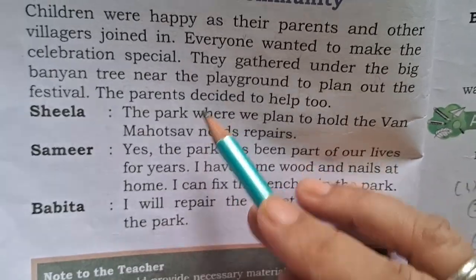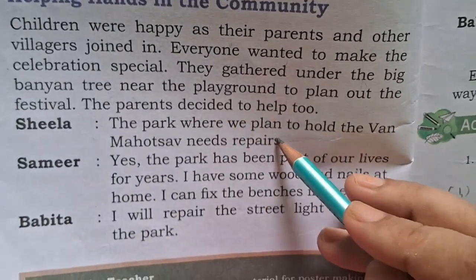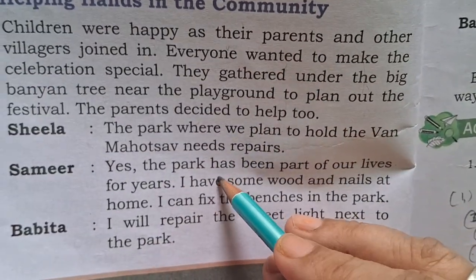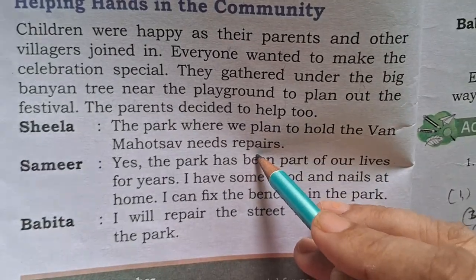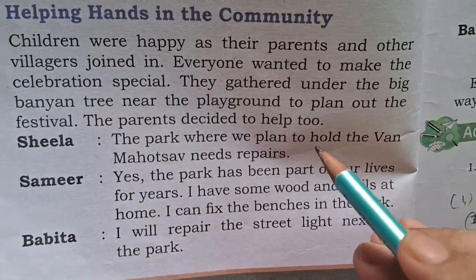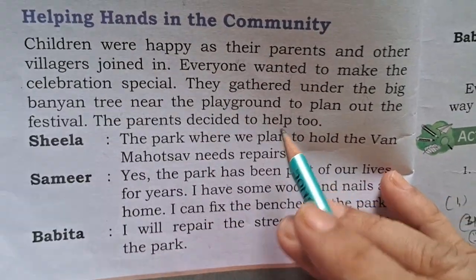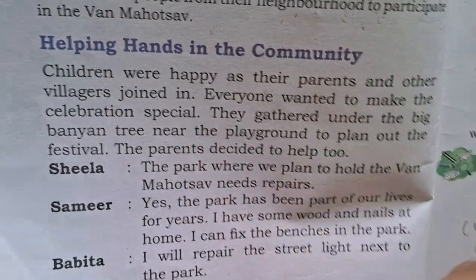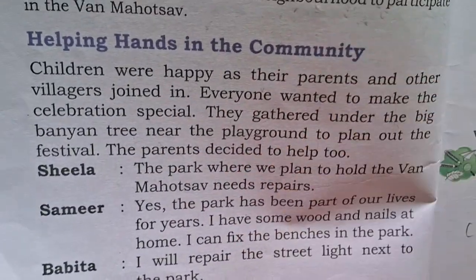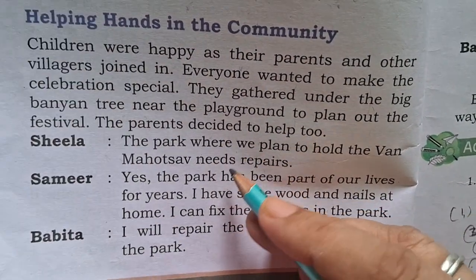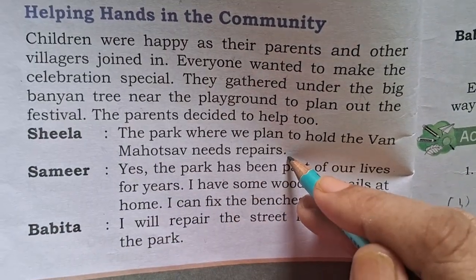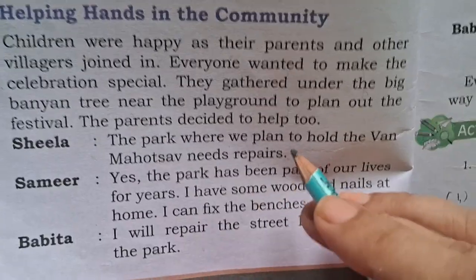Sheila, one of the villagers, said that where we are going to celebrate this Van Mahotsav, I think the park should be repaired first. It means the park is not in a condition where we can plant the trees immediately. So first it should be repaired, then after that we can plant the trees.